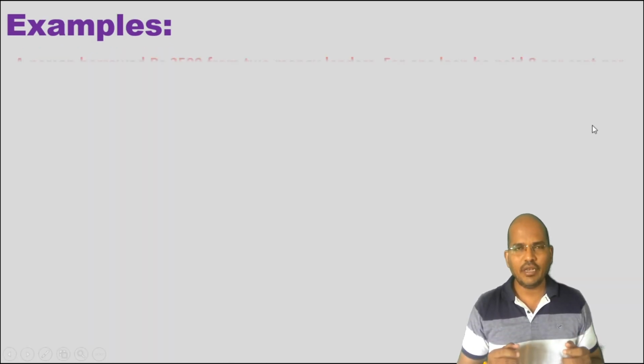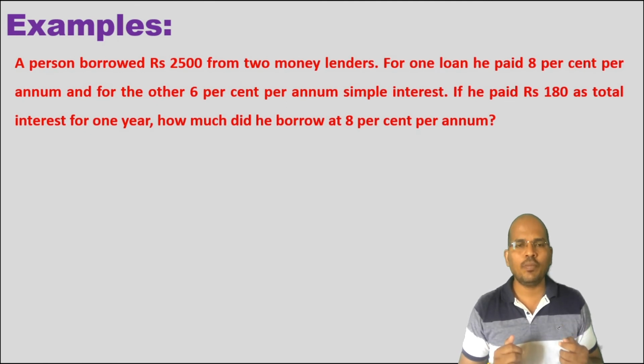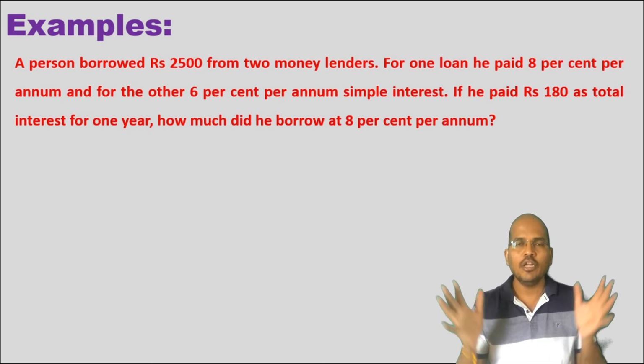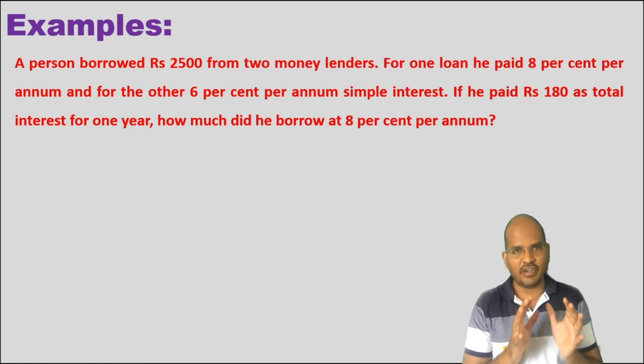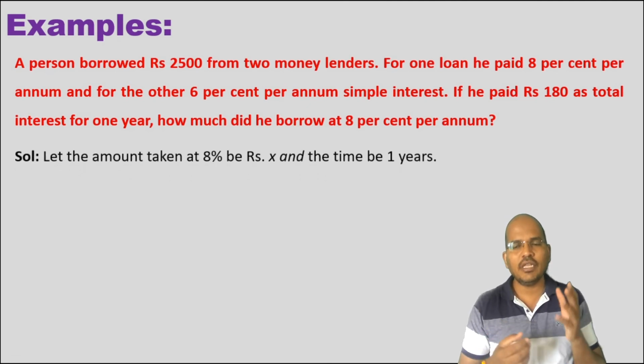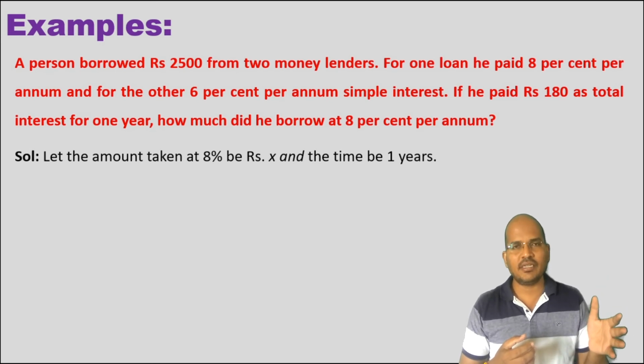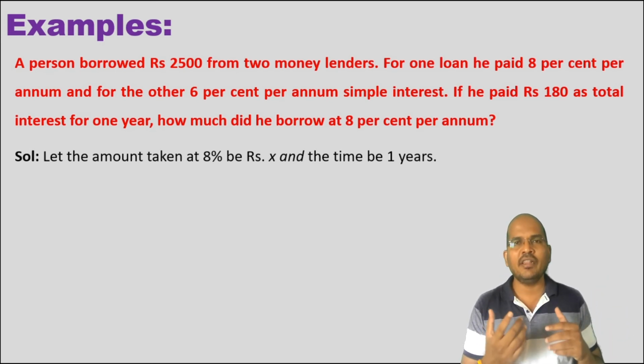In this example, you observe that a person borrowed rupees 2500 from two money lenders, for one amount at a rate of 8%, for the other he paid 6% per annum. Clear? So on the whole, the money taken is rupees 2500. Now the question is, if he paid on the whole an amount of rupees 180 as interest for 1 year only, then find the amount taken at 8% per annum.